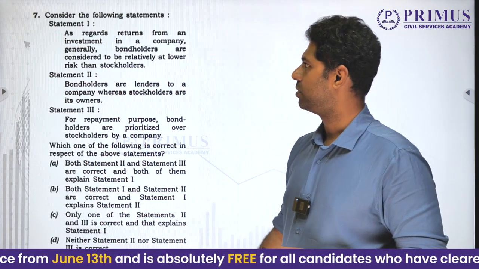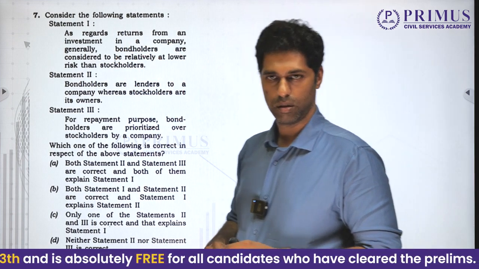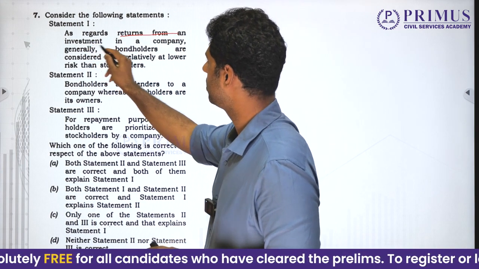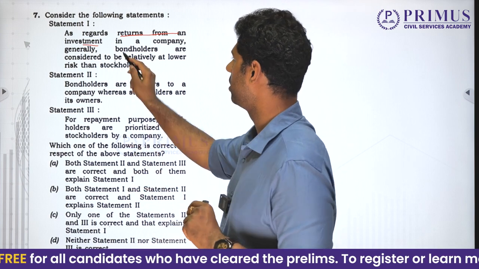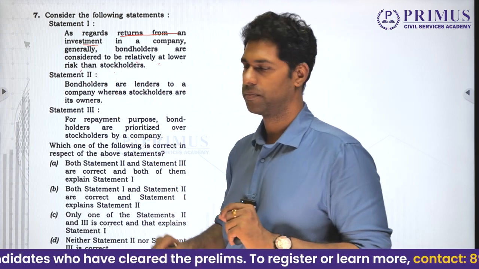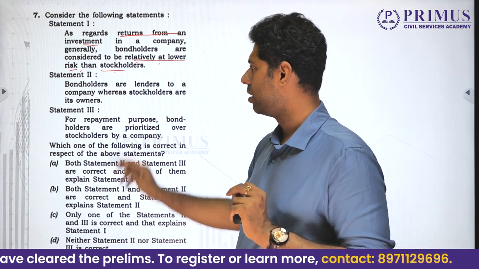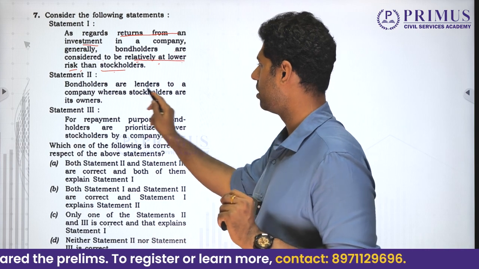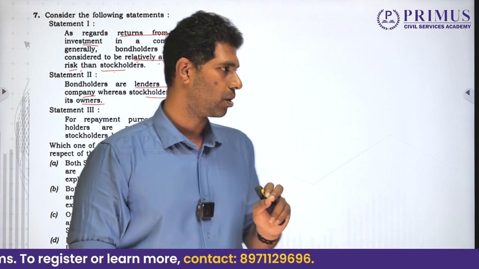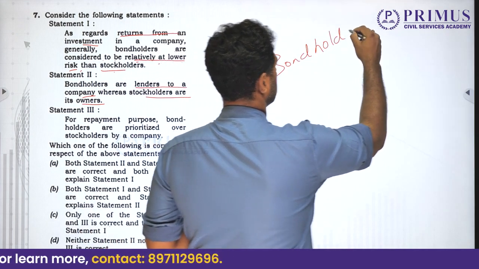Now, consider 3 statements as regards returns from an investment in a company, right? Now pay attention to this. Returns from an investment in a company. Returns from an investment. Generally, bondholders are considered to be relatively at lower risk than stockholders. Relatively at lower risk than stockholders. This is statement 1. Now statement 2 is telling bondholders are lenders to a company, whereas stockholders are its owners. This is very, very important. Bondholders are lenders.